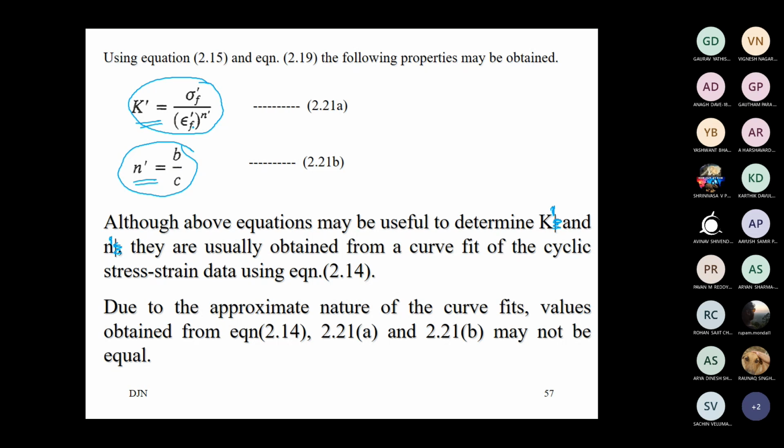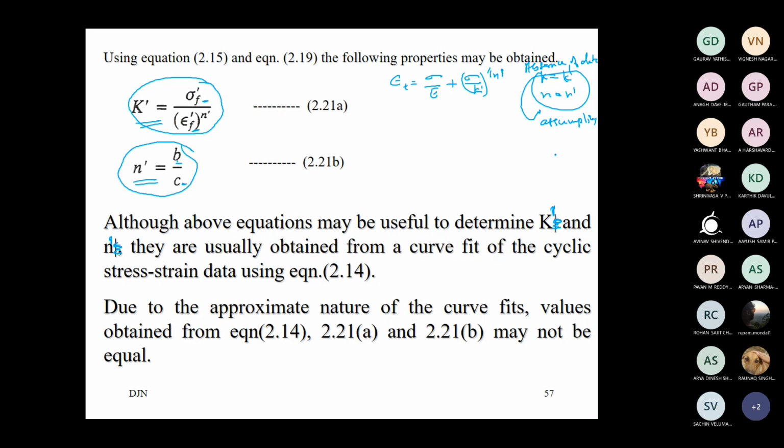So K dash and N dash we can obtain by this formula, with B and C, and here the true fracture strength with the ductility coefficient epsilon F dash. See, we have the Ramberg-Osgood equation, we have to use this: epsilon equals sigma by E plus (sigma by K) to the power 1 by N. Okay, so if it is cyclic, you put dash on K and N. In the absence of cyclic properties, we assume that K is equal to K dash, N is equal to N dash. Absence of data only. This is the assumption. Remember, assumption, not a true thing.